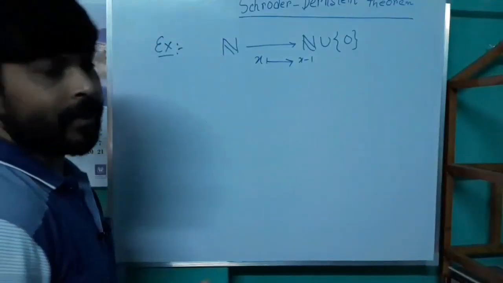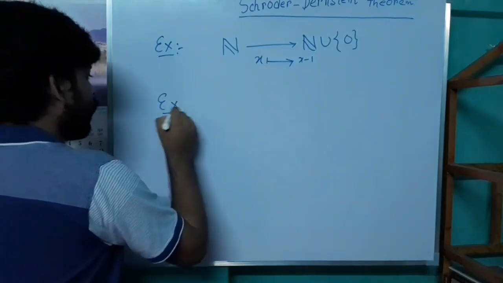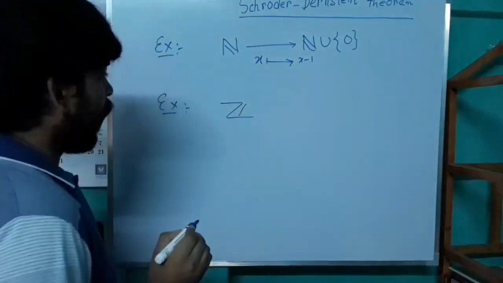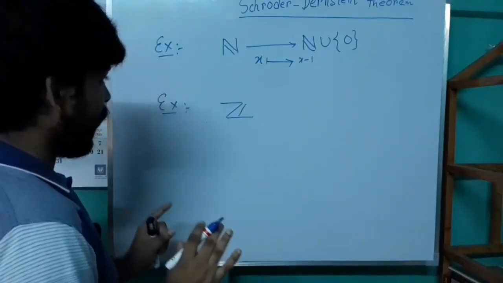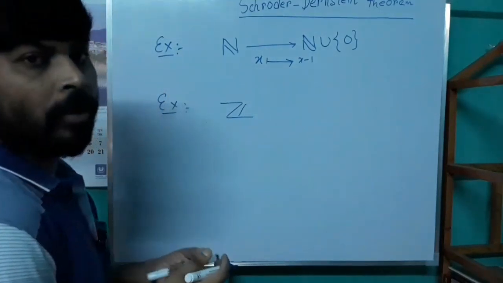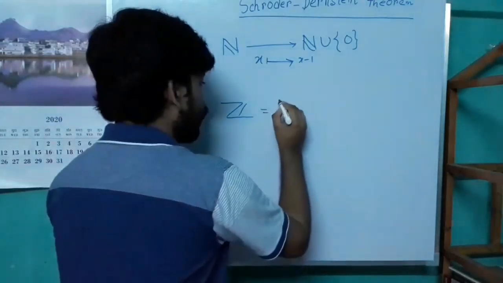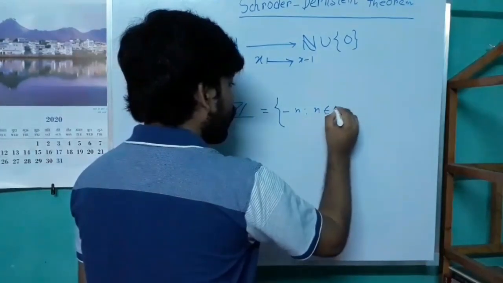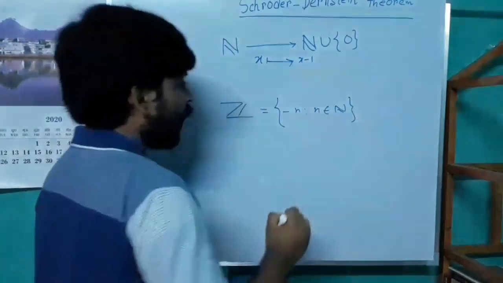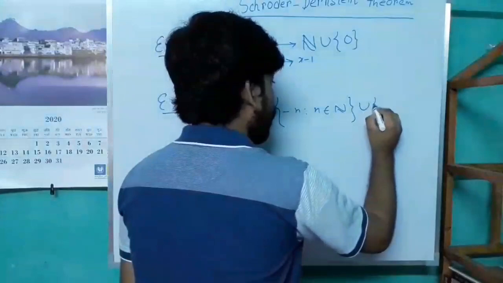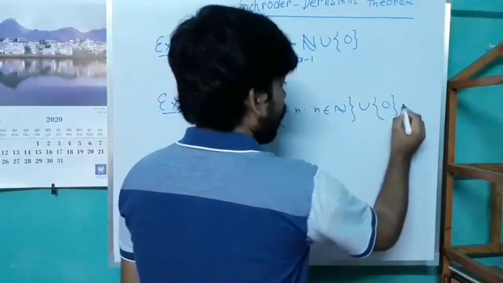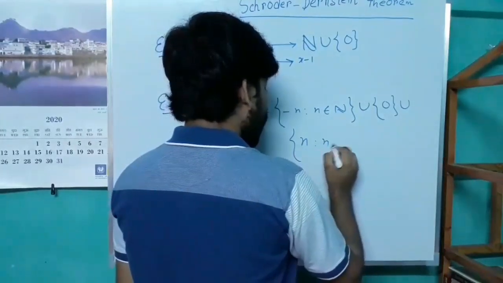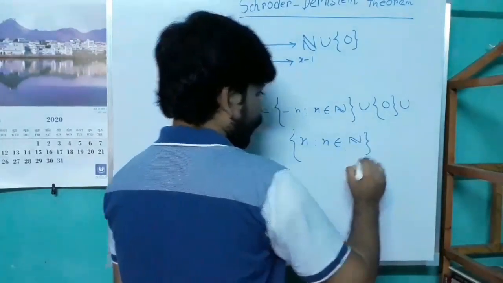Now we consider another example. We consider the set of all integers. We can consider the set of all integers as a union of three disjoint sets, that is, all negative integers, union the element 0, union the set of all positive integers.